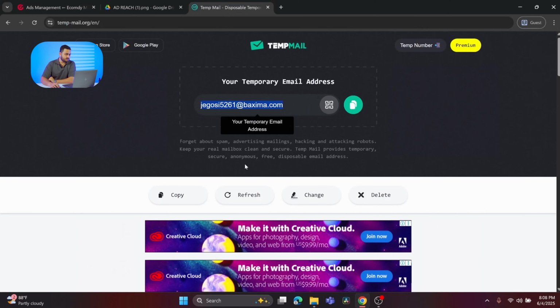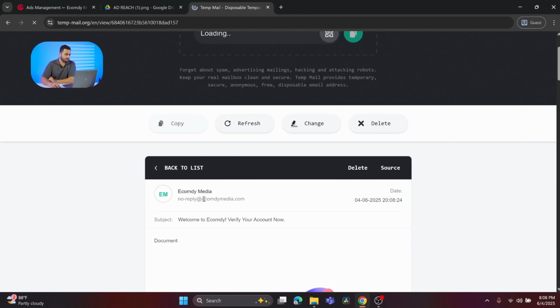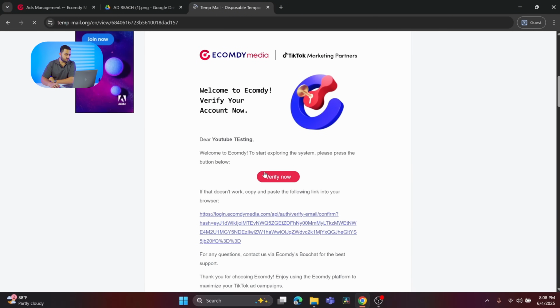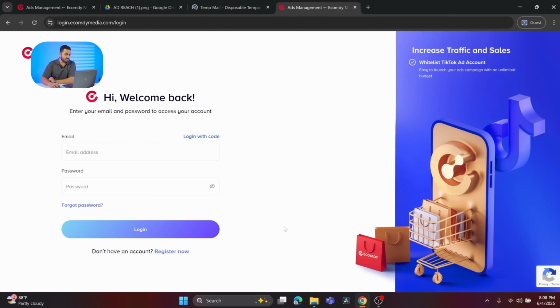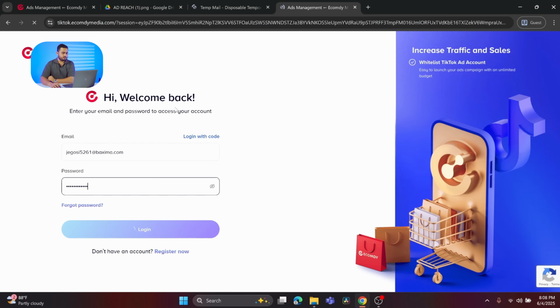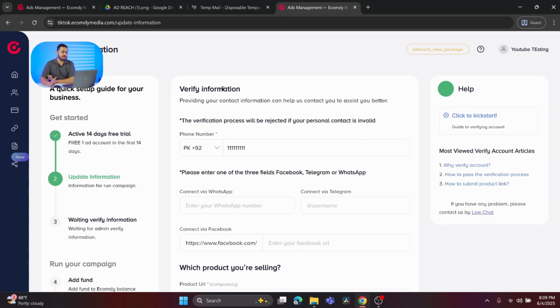So let's get to verifying your email. Here we go. You will find the verify button. Once you click on verify now, boom, the email is verified. So you are good to go. What you need to do is go back to login, and I will just log in. And here we go. You will be assigned a separate dashboard.